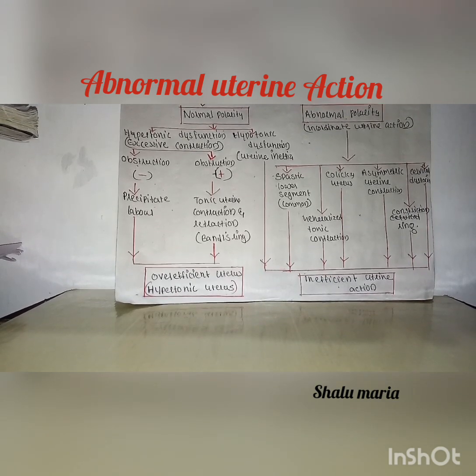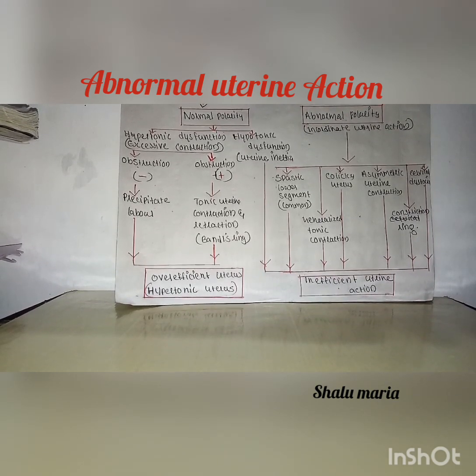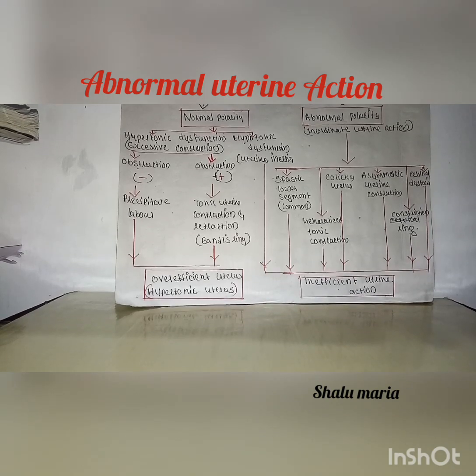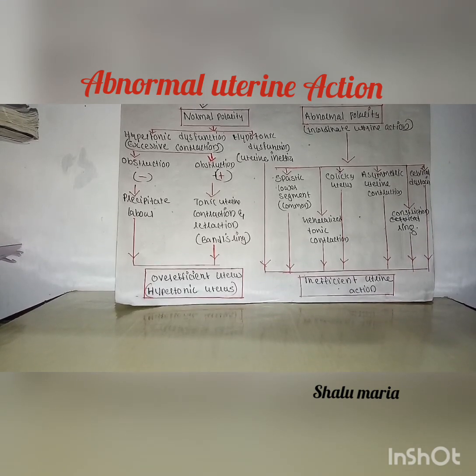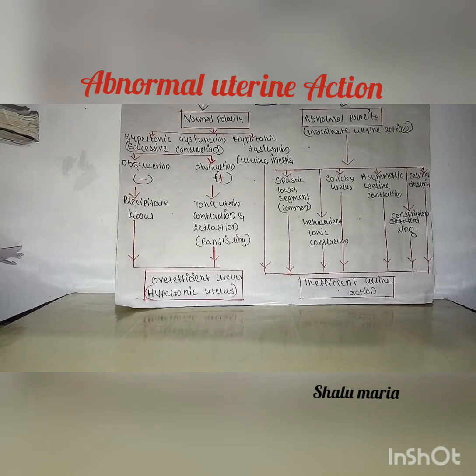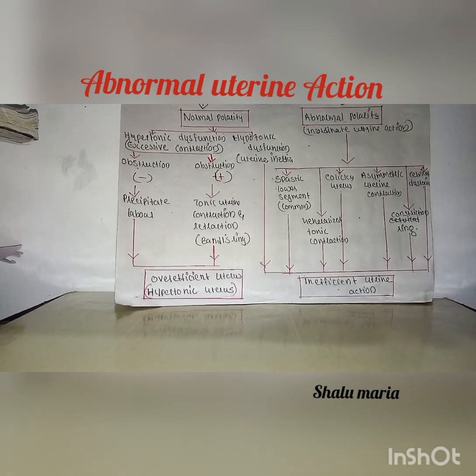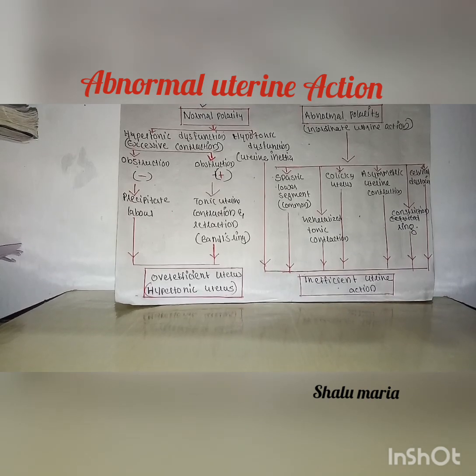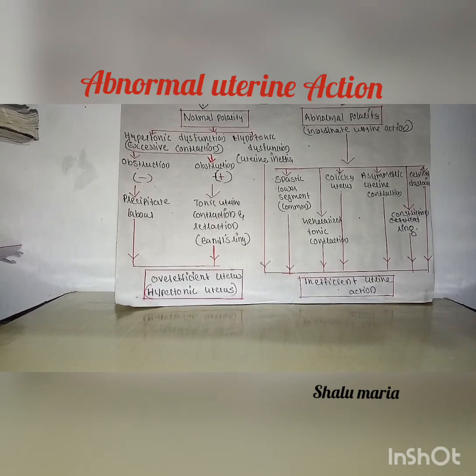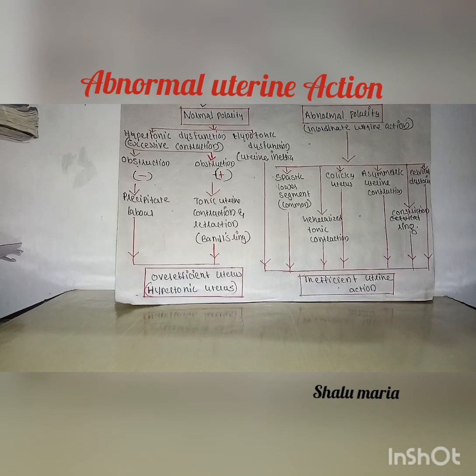In this case, the tonicity, otherwise the contraction of the uterus, will be decreased, or it will be less in number. I think you all understood the classification of abnormal uterine contraction.